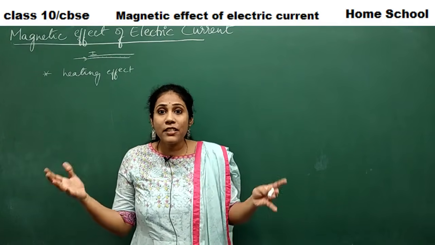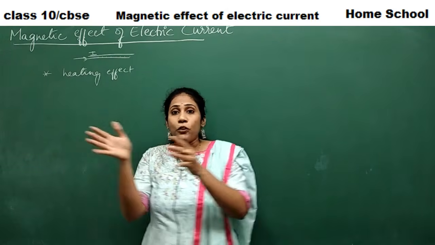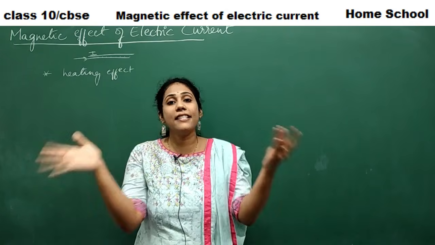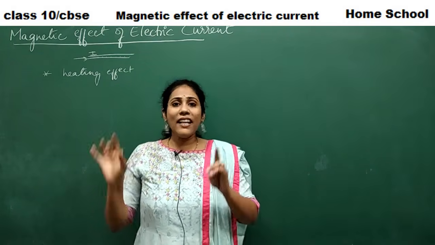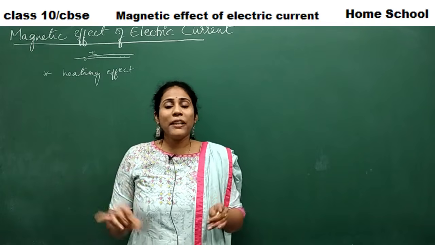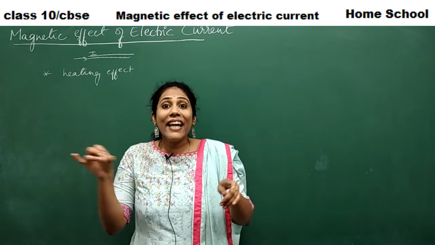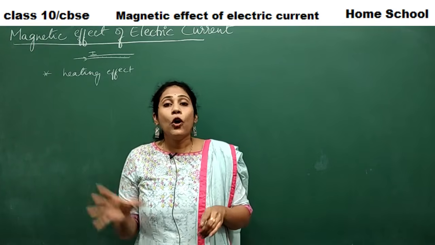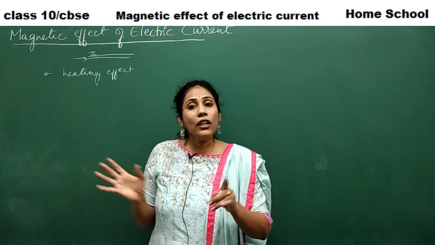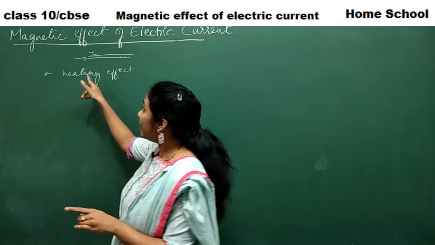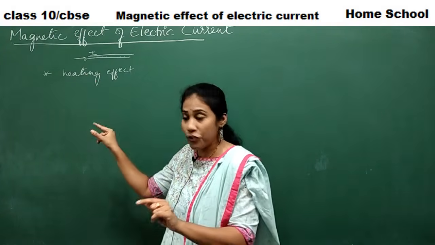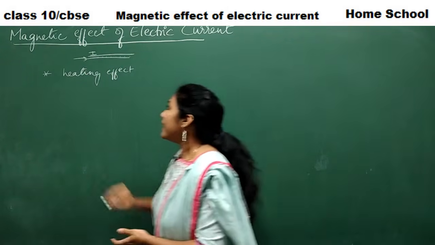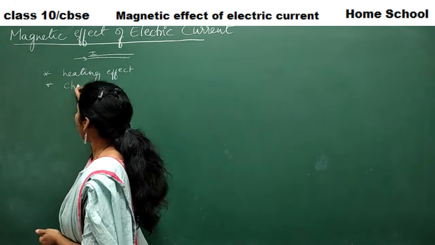When electrons flow, they collide, and automatically heat is liberated. That way we have seen the uses of the heating effect also. Because of the heat produced, we have appliances in our houses. Electric iron, oven, electric heater, all of them work based on the heating effect produced when current flows in a conductor.